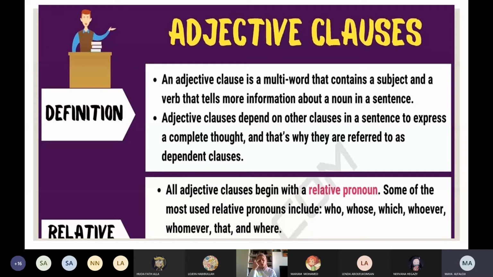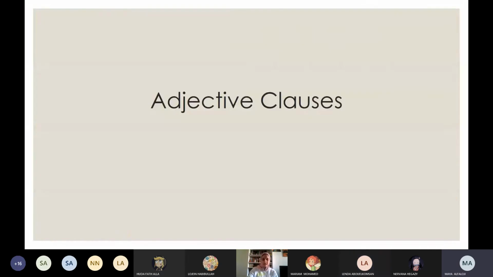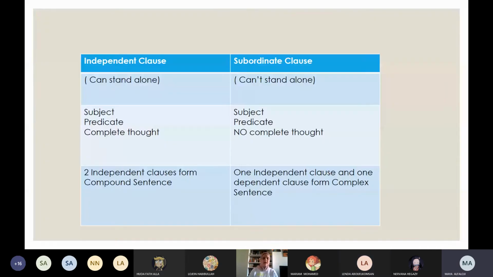Subordinate. We have independent clauses and subordinate clauses. We don't do anything with the independent clause. We take the subordinate clause and divide it into adjective clause and adverb clause.